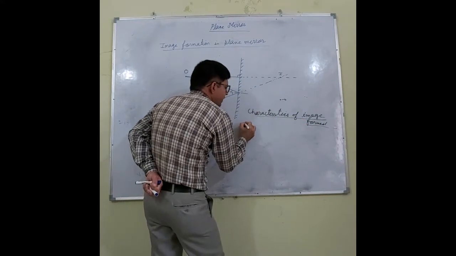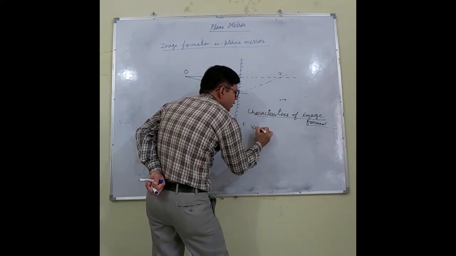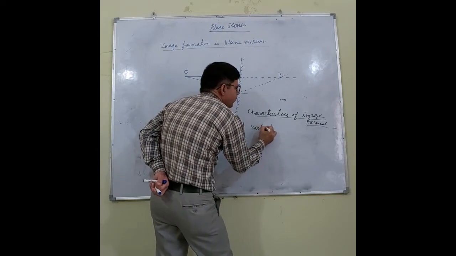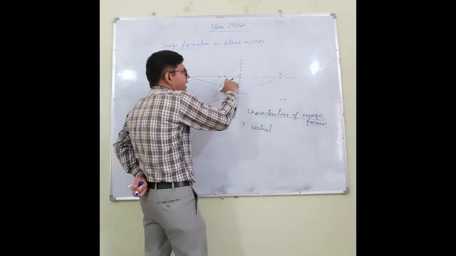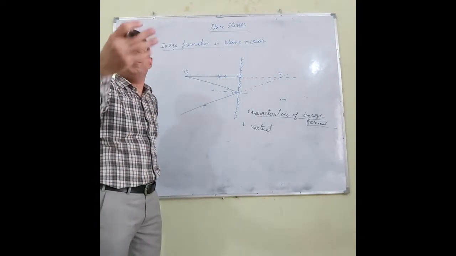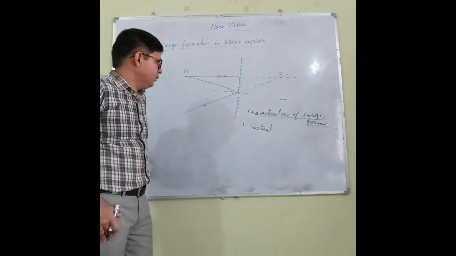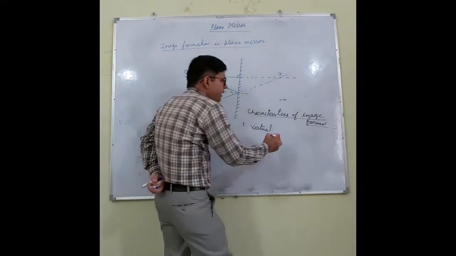First characteristic is the image is virtual. What is the meaning of the term virtual? Virtual means that the rays of light are not meeting in actual practice, but they appear to meet. So this image formed is virtual.